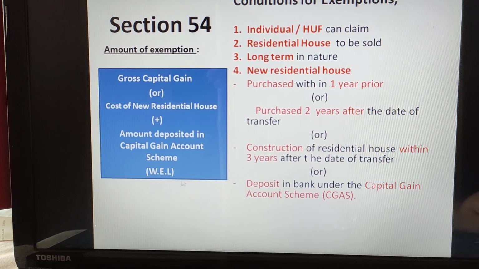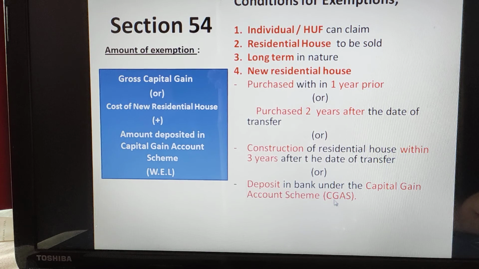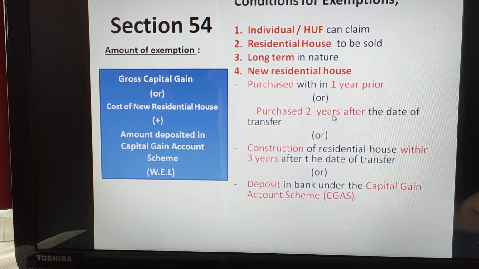And along with this, if you are not doing any of these activities, then at least you should have deposited the amount in the bank under the capital gain account scheme. If any of these activities you have done, then you can claim section 54.